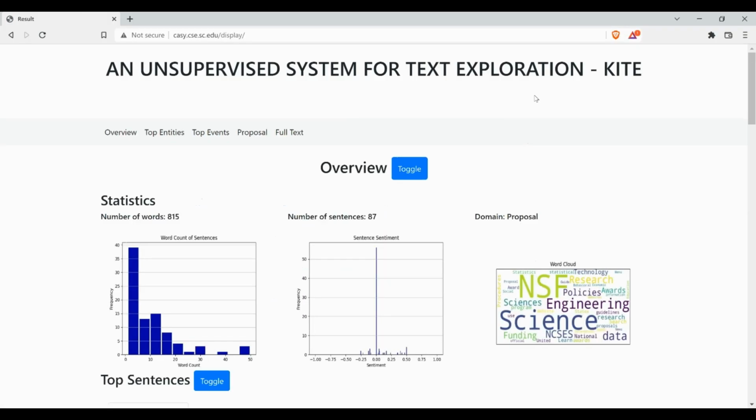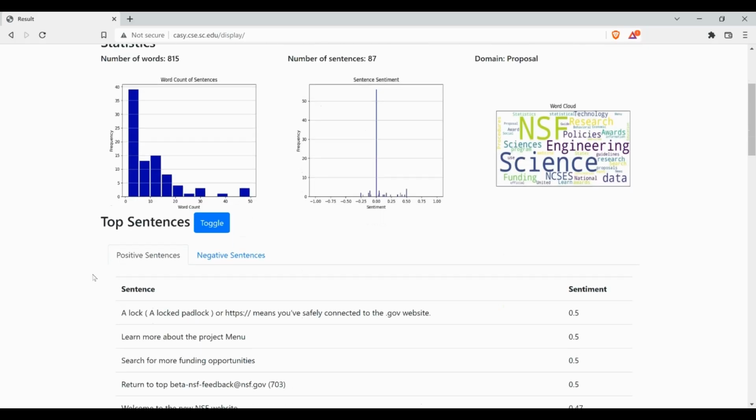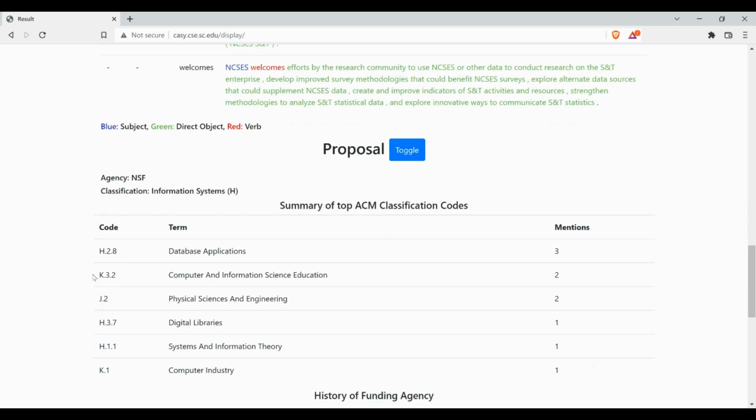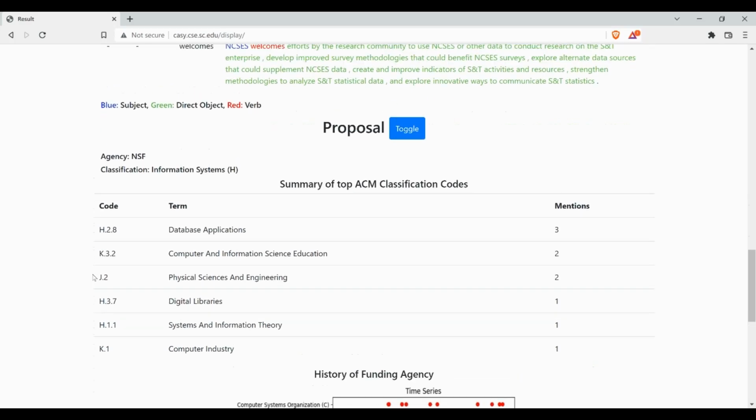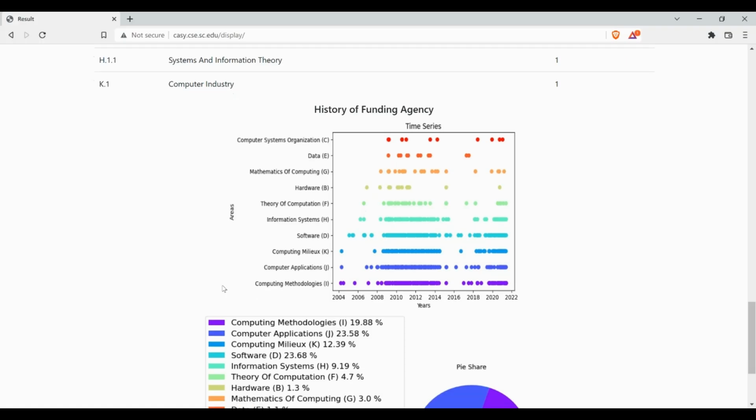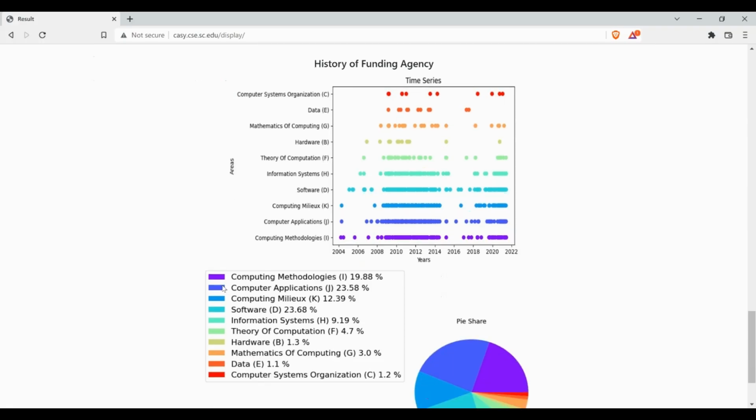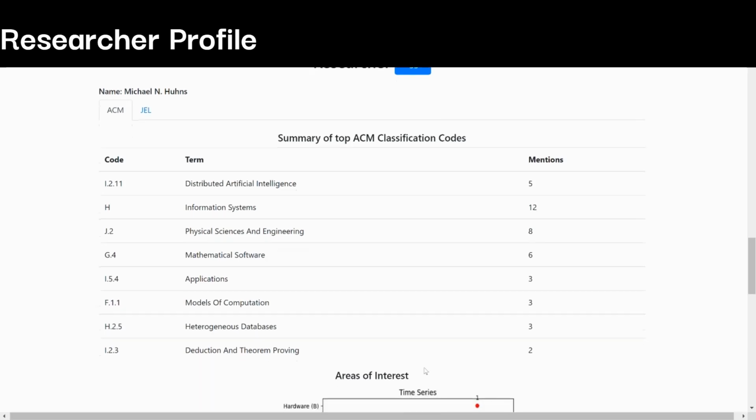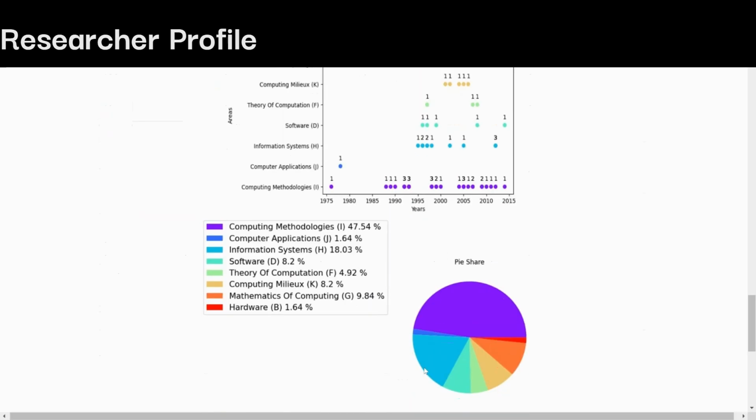Like previous domains, we have the domain-independent features like Overview, Top Sentences, Top Entities, and Top Events. Our main focus here is on the domain-dependent section, Proposal. As we can see, Kite has identified the funding agency, and given a classification for the proposal. Kite has also provided a summary of top ACM codes as well as the history of funding agency for different areas. This information about the proposal, along with the researcher profile generated by Kite for the person domain, can be useful in the task of matching researchers for proposal calls.